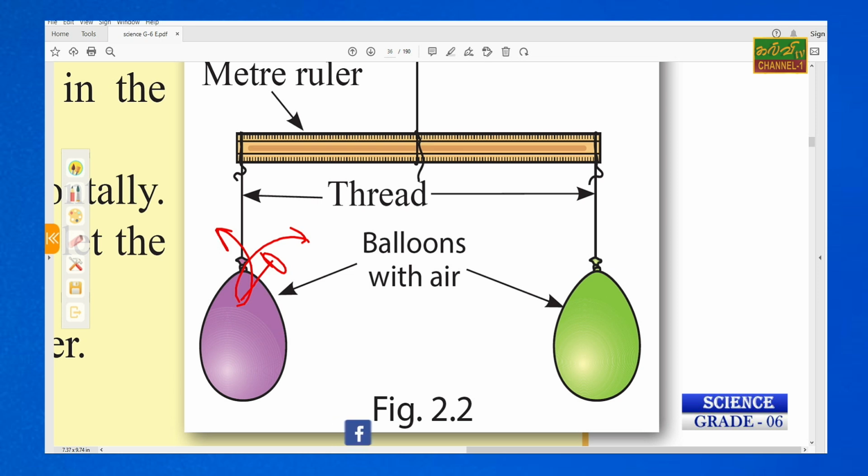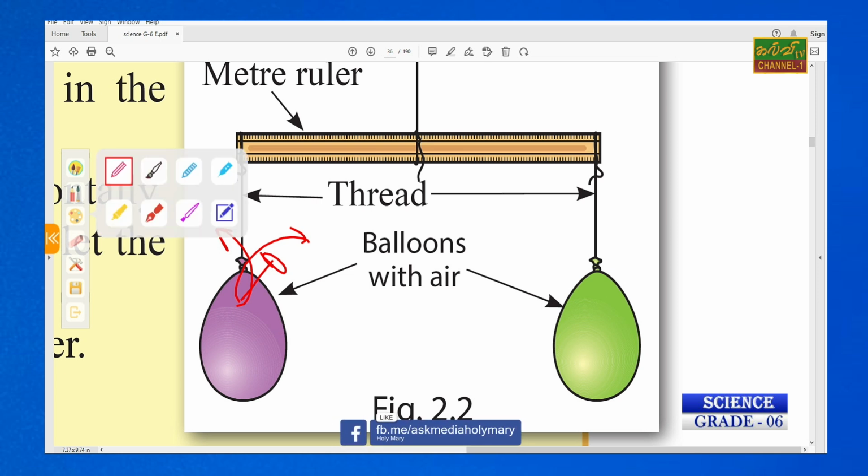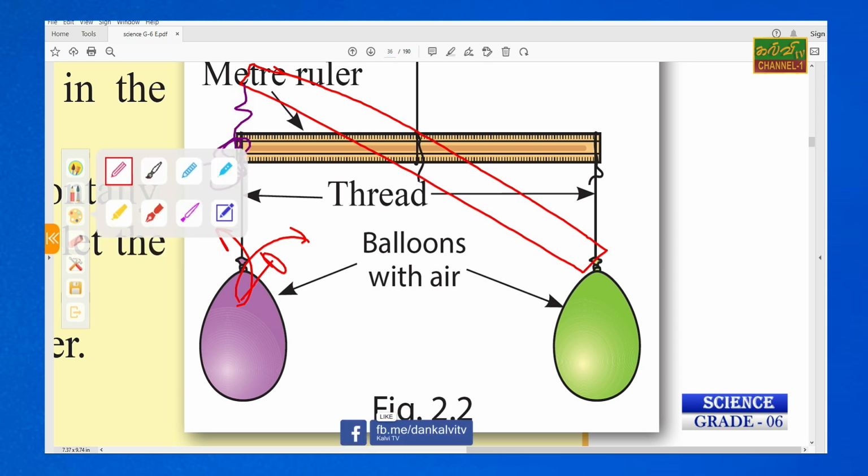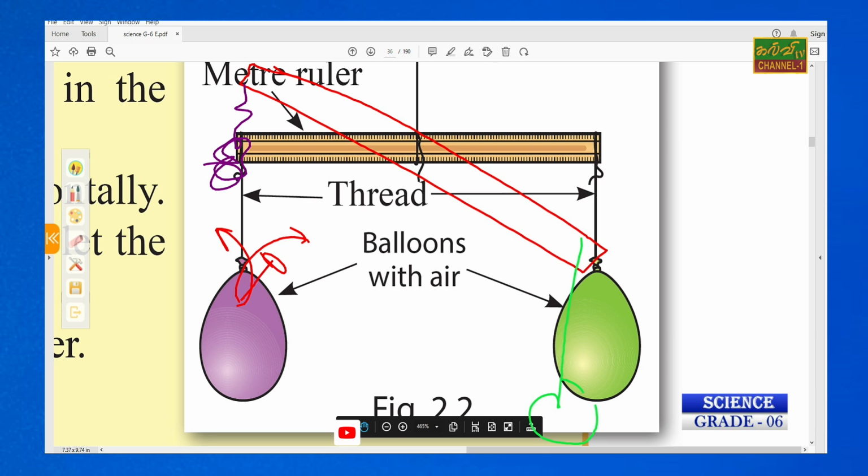The ruler has to move like this, because the empty balloon, here this one is full of gas, and going down, right?